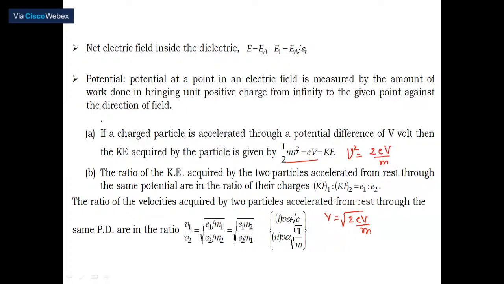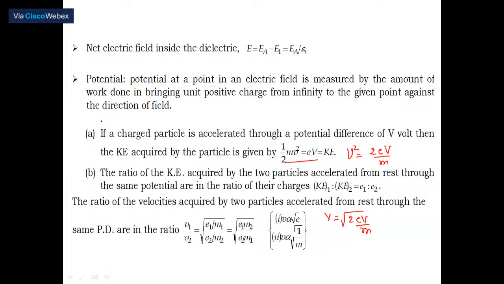Certainly, they are not going to ask the problem this way. What is the velocity? Such a simple problem, they never ask. They are saying this: one is an alpha particle. You know that 2He4 is nothing but an alpha particle. An alpha particle and a proton are thrown into an electric field with a velocity or acceleration, and then compare their velocities and masses. So that's why I have given the next two. These three, A, B, and this one, are very, very important. Please note it. 100% you are going to get one question from this.